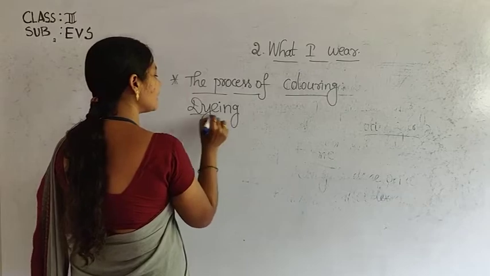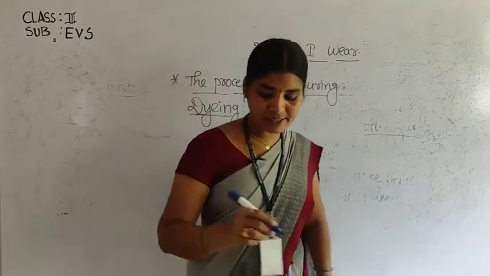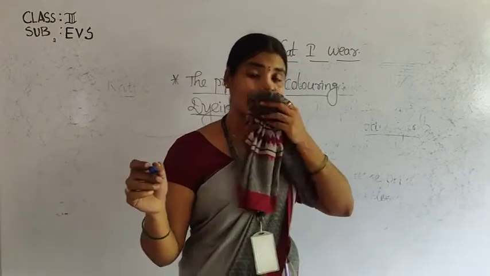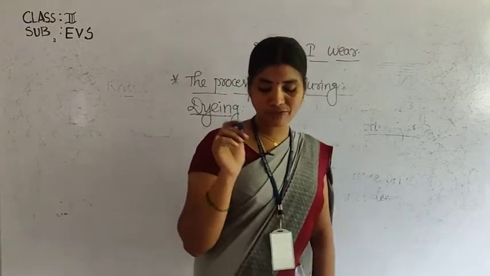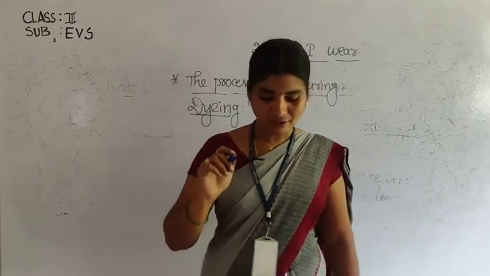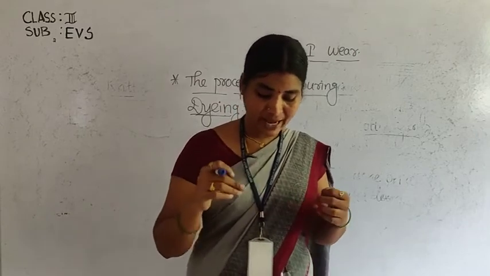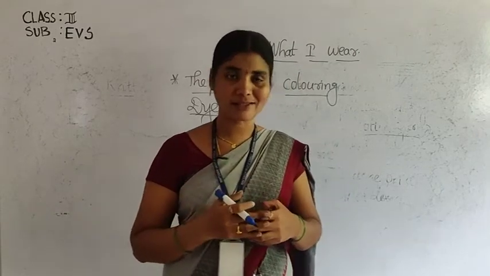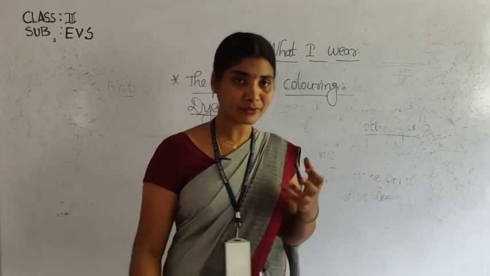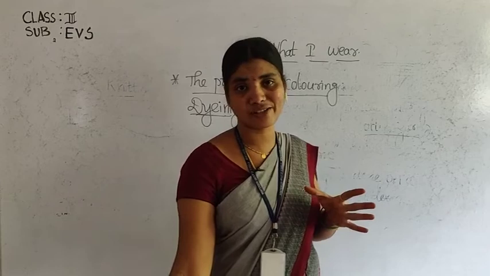So what is meant by dyeing? Dyeing is a process through which pieces of cloth are colored. How can we color the cloth? First, they are soaked in a solution of hot water and colored dyes. First, they take the clothes and soak them in the solution of hot water, children.